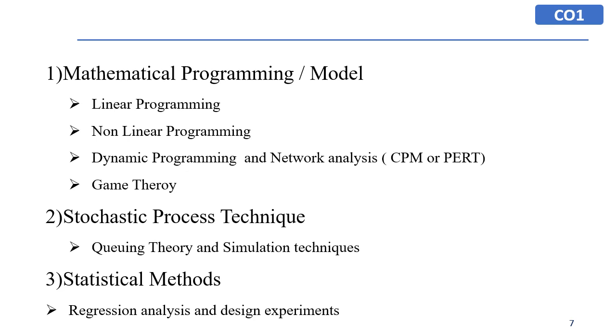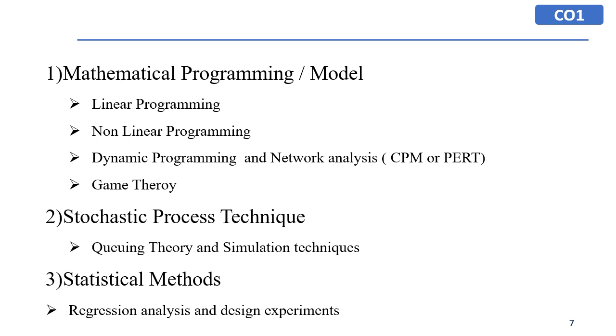We see that there are air ticket counters or railway ticket counters, or shopping malls where there are service counters. In that case, how many service counters should we have at a shop so that there will be no waiting time for customers, as well as no idle time for the person who is serving over there? So in that, stochastic process techniques will help us to design an optimum model.